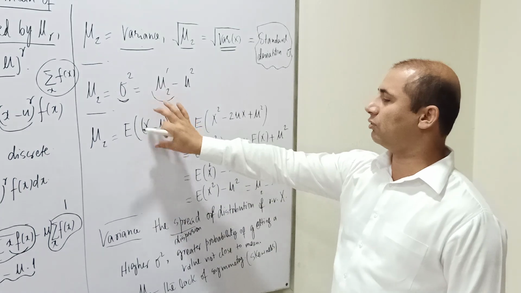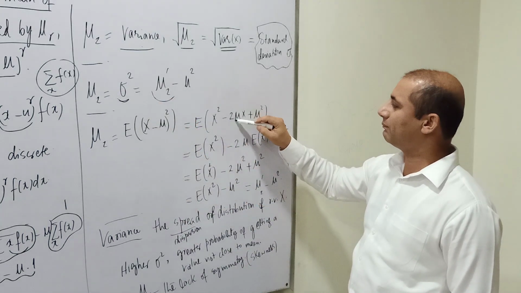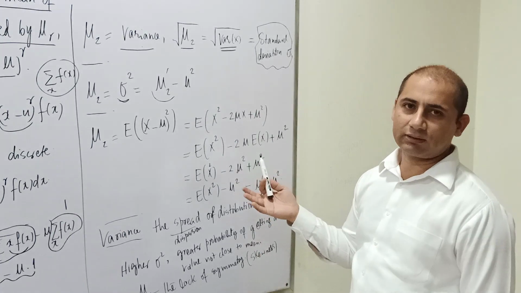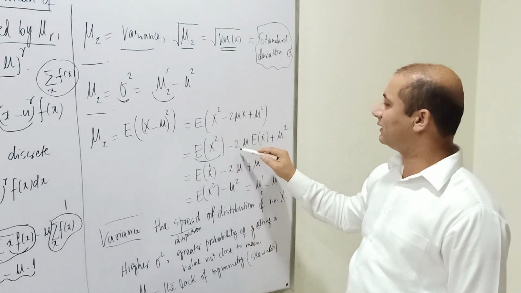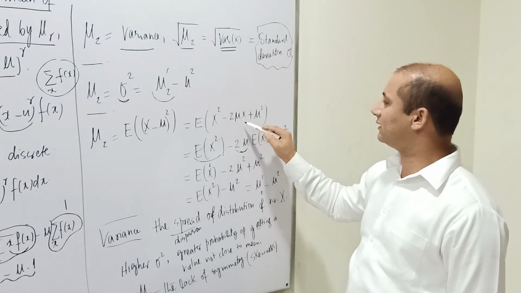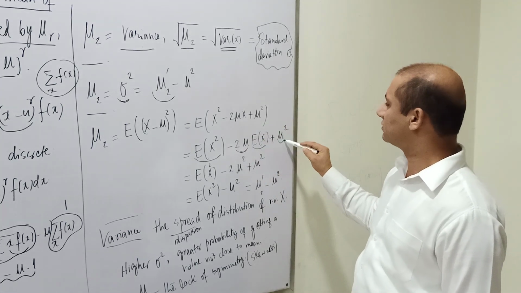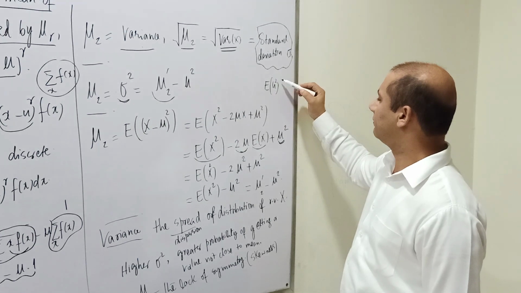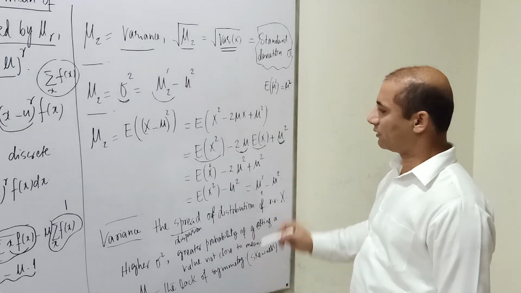I simply open up this square, and this becomes x square minus 2 mu x plus mu square, and then by using the properties of expectation discussed in our previous lecture, this becomes expectation of x square minus 2 mu, these are constants, and then expectation of x, and then expectation of constant is constant itself. So expectation of this mu square is mu square itself.